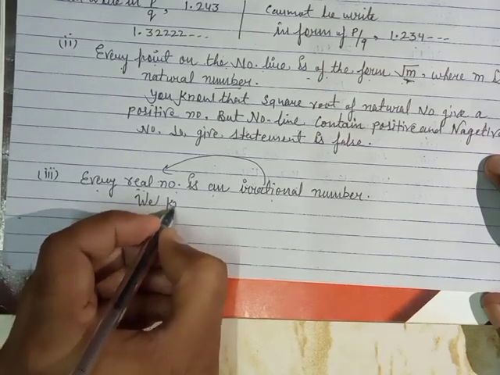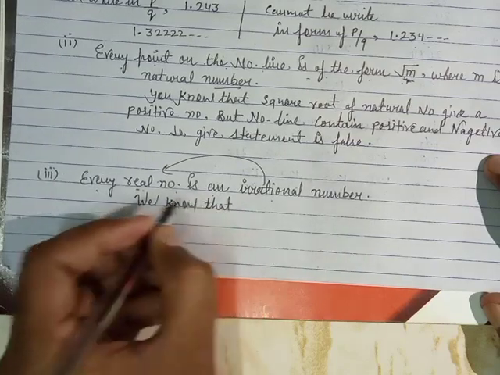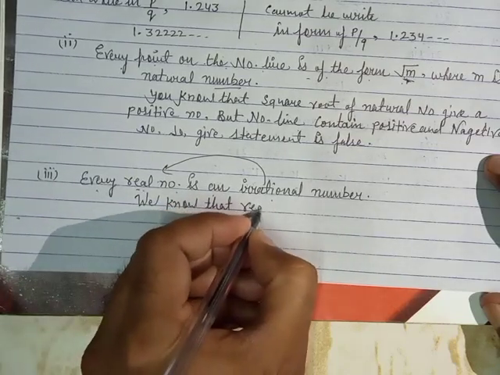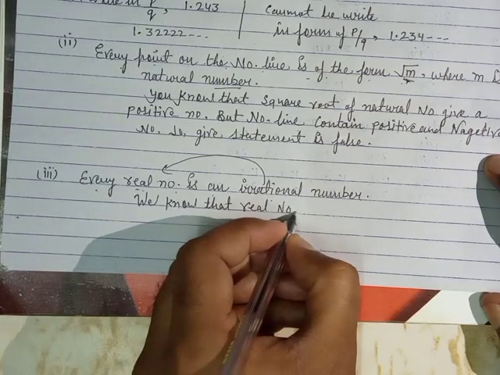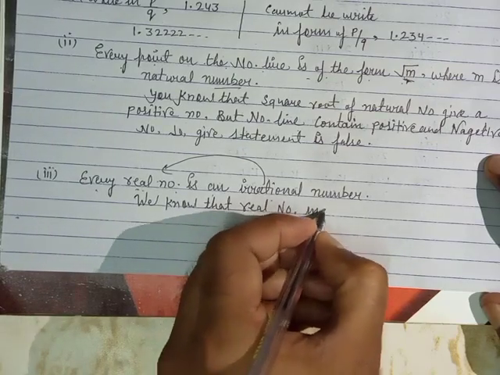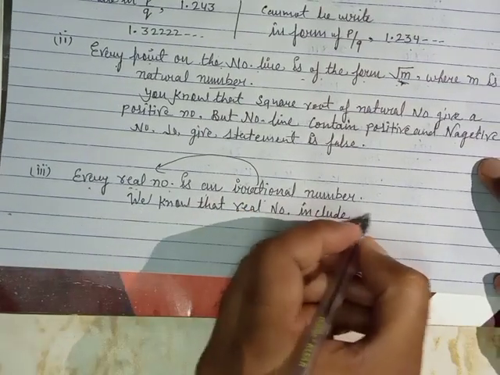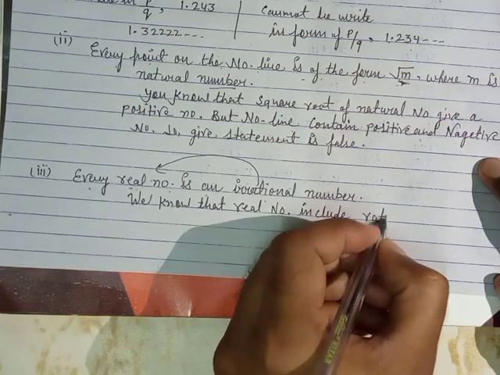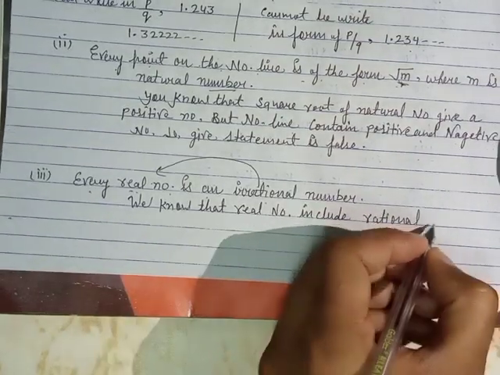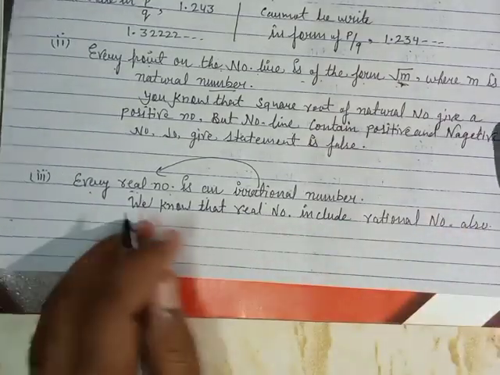We know that real number include rational number also.